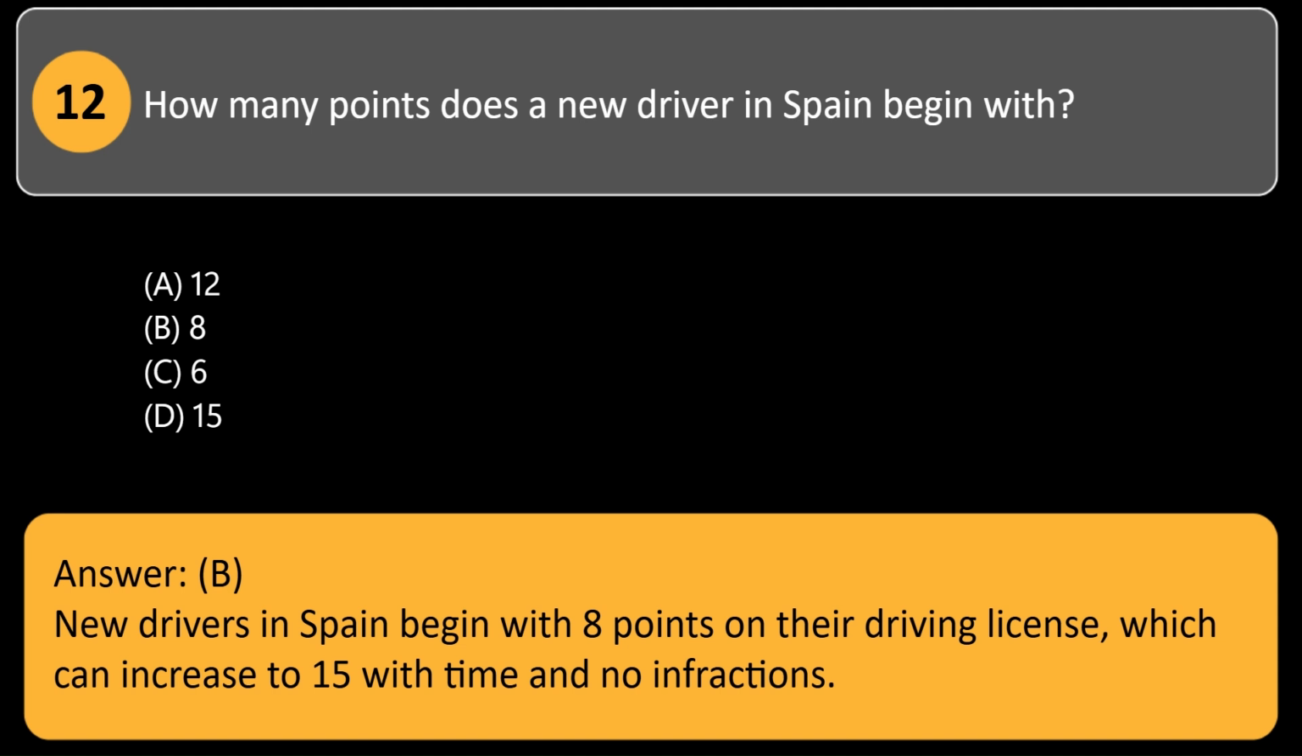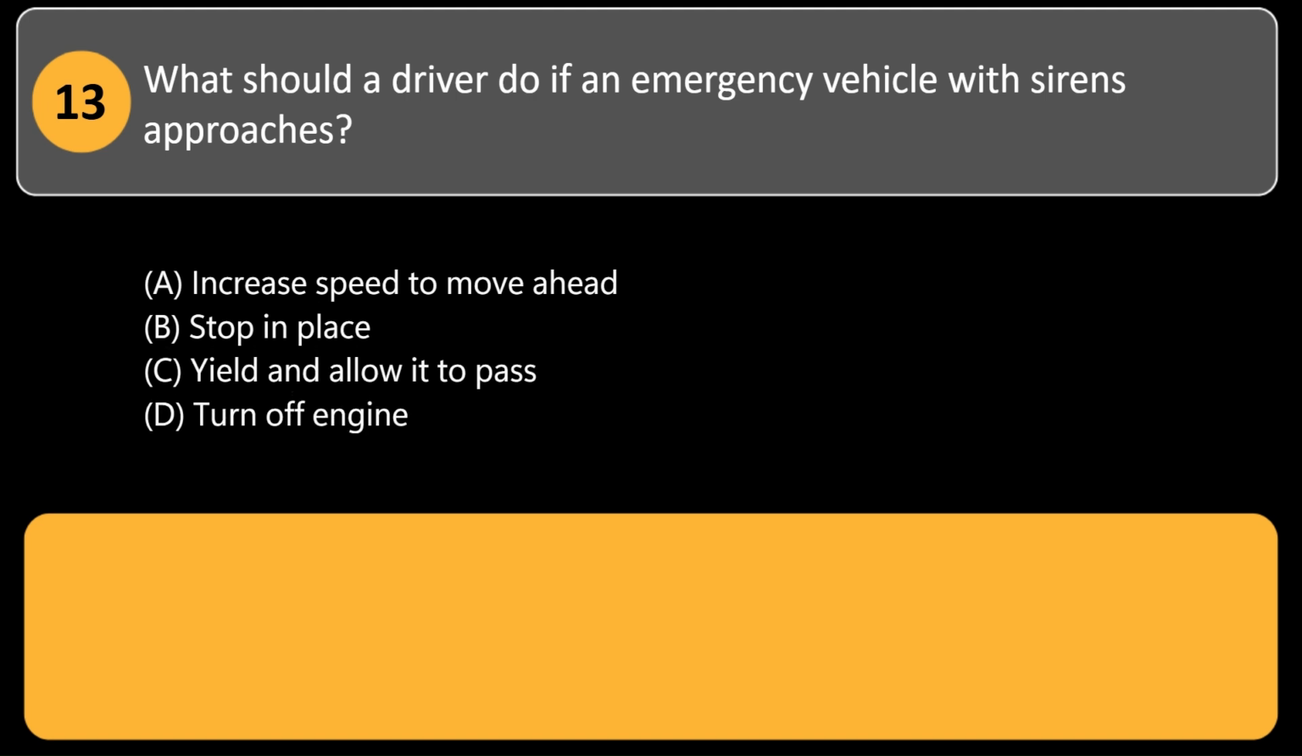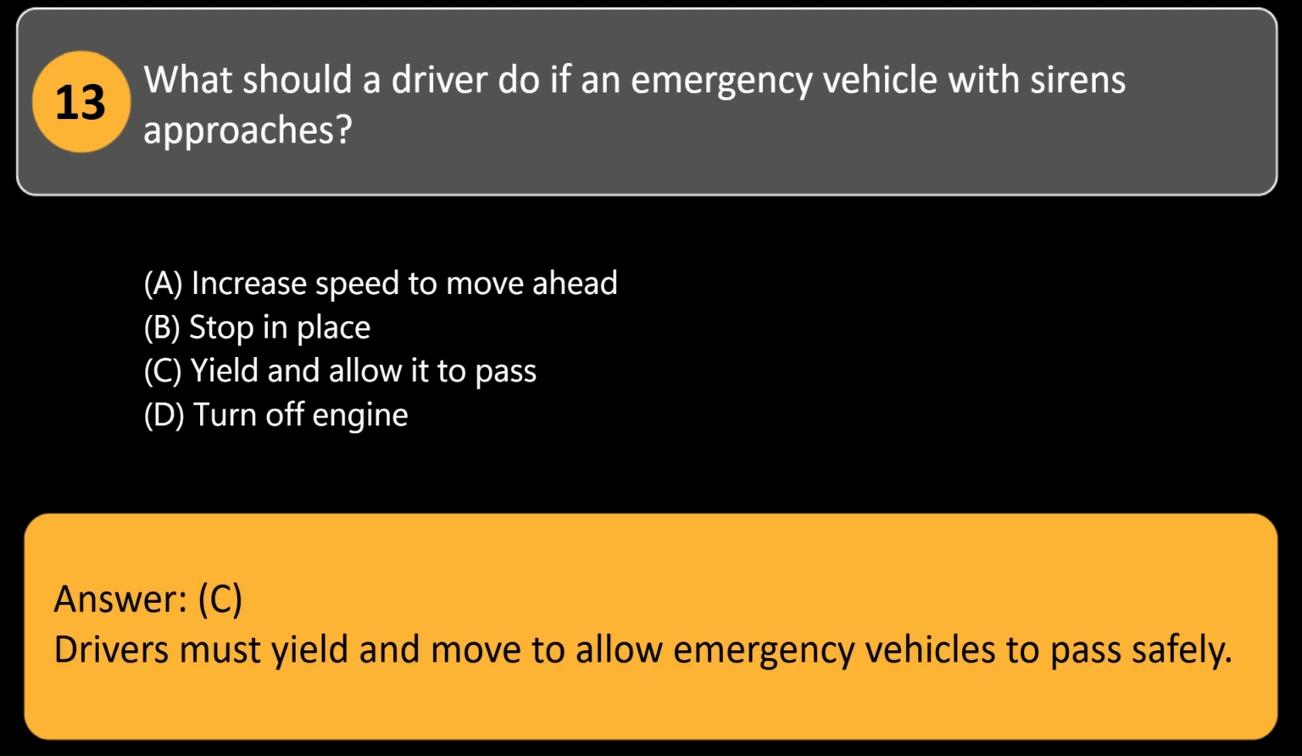What should a driver do if an emergency vehicle with sirens approaches? A. Increase speed to move ahead. B. Stop in place. C. Yield and allow it to pass. D. Turn off the engine. Answer, C.